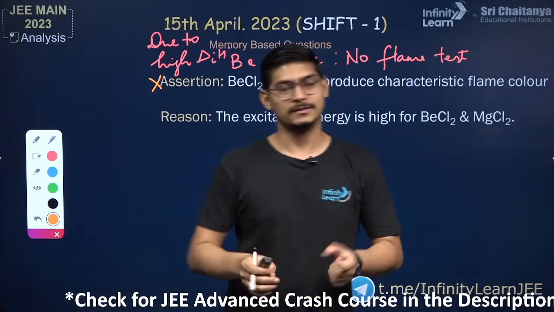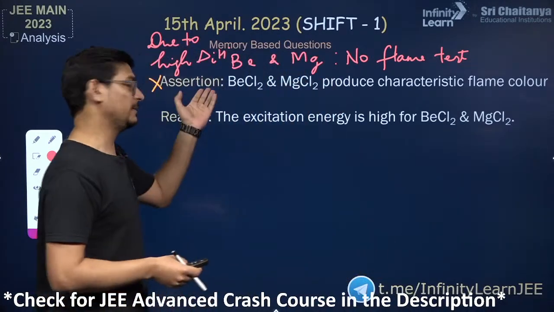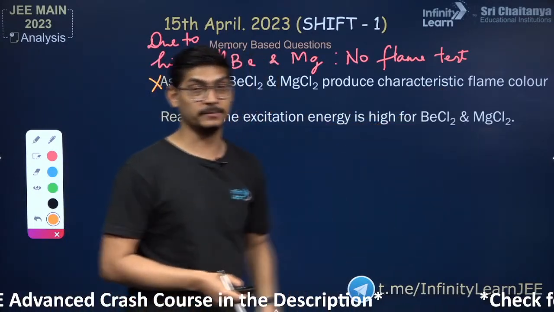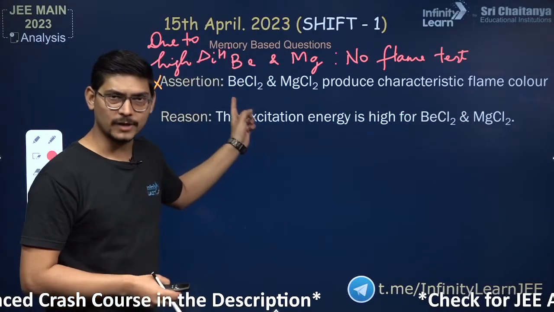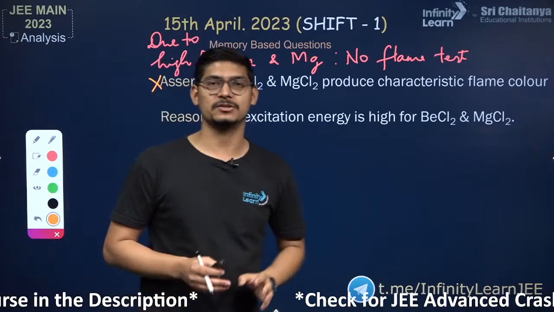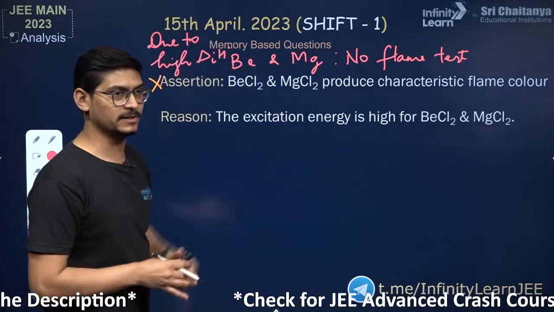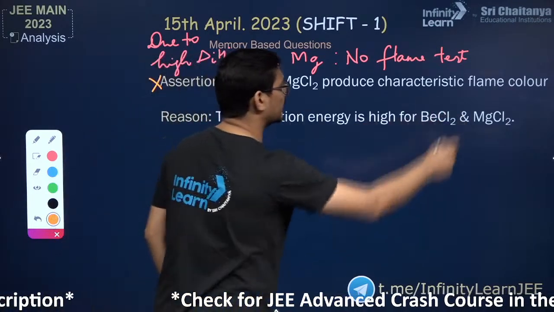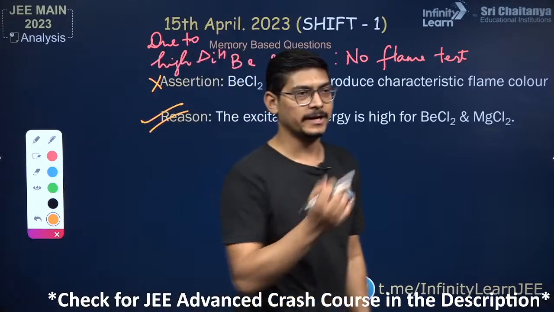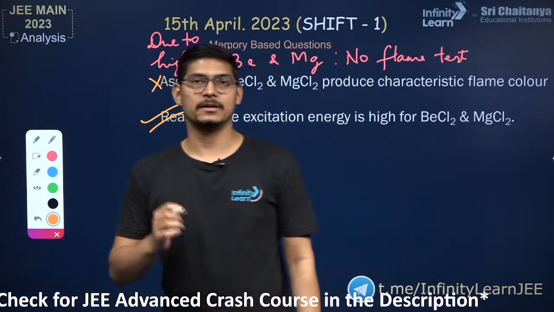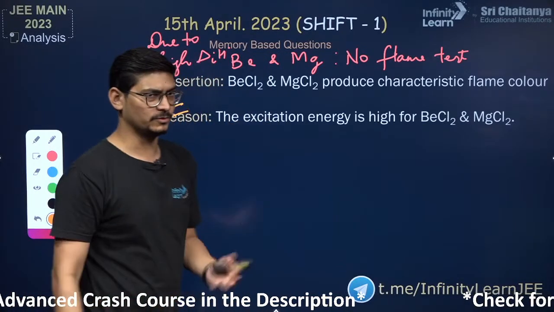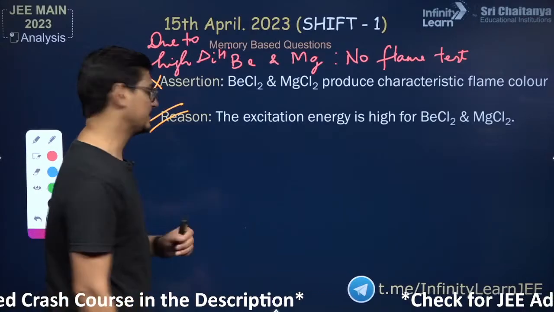Because as you guys know, this is a memory based question. So maybe in the assertion it was that beryllium chloride and magnesium chloride do not produce characteristic flame color. Then this assertion would have been correct, reason would have been correct, and reason would have been a correct explanation of the assertion. But I have this, right? So the excitation energy is high for beryllium chloride, magnesium chloride. Yes, that is correct, as one student said. So electrons cannot be excited by the energy of the flame, and they do not produce any colors, right? So this very simple question was there from NCERT, right?